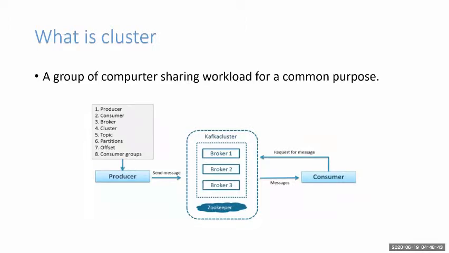Here comes the idea of the cluster, where many brokers are there, and on each computer only one broker is installed, acting as a broker. All the brokers work together to distribute the amount of data, so it is called distributed.